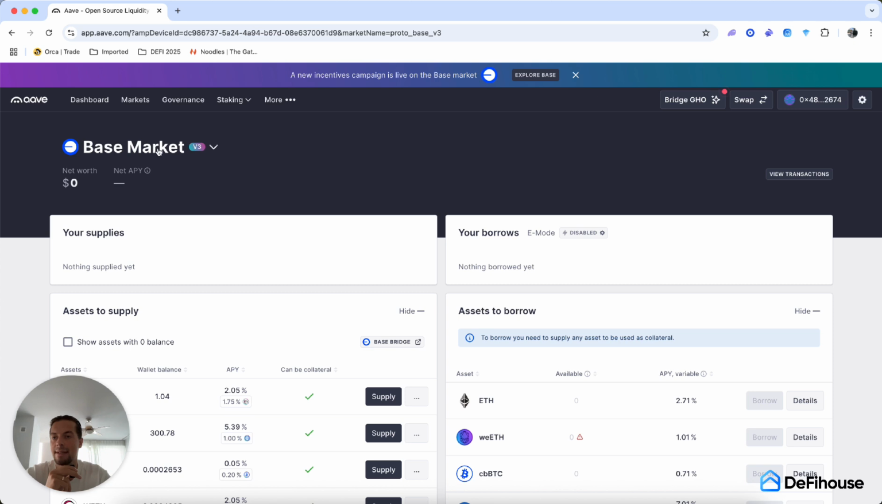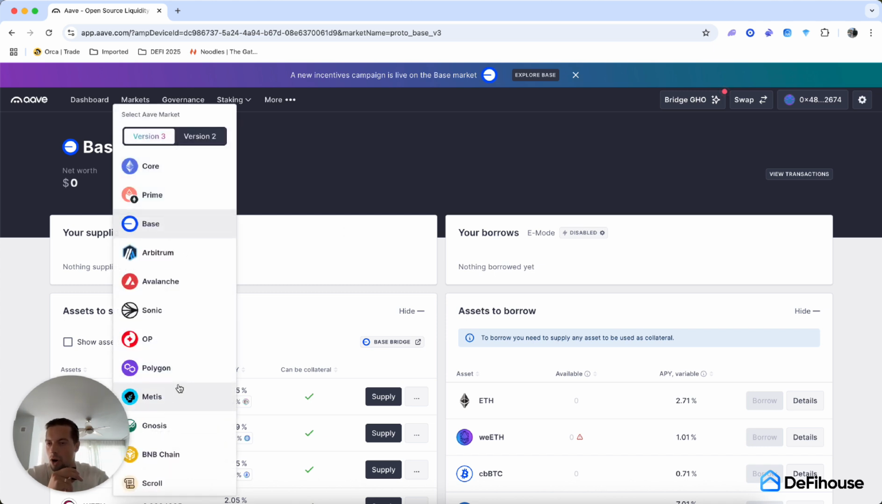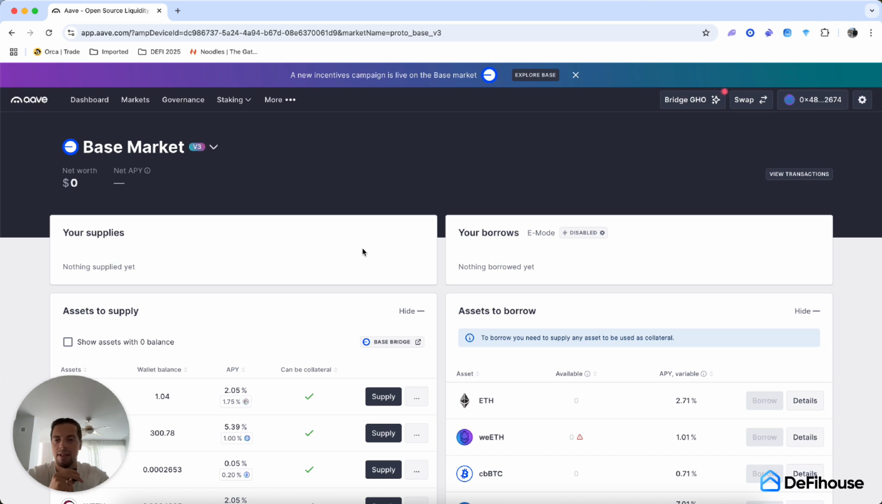You are able to deposit assets on Base, on Arbitrum, on Polygon, on Avalanche, etc. But in this example, because Base is one of the top layer 2s that I've been using, and that you will be using, especially on your DeFi journey, by providing liquidity to the pools, etc., I want to show you on Base.